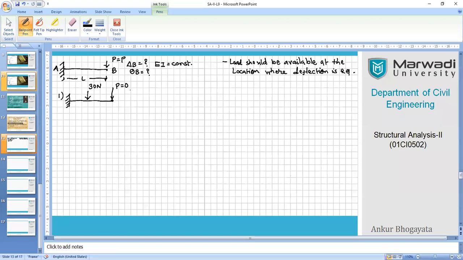We do this to generate the generalized equation, because according to the energy principle, you can get the deflection at point B only if you have an associated point load there. Without the point load you cannot take the partial derivative of the total strain energy stored in the system because of the external forces.